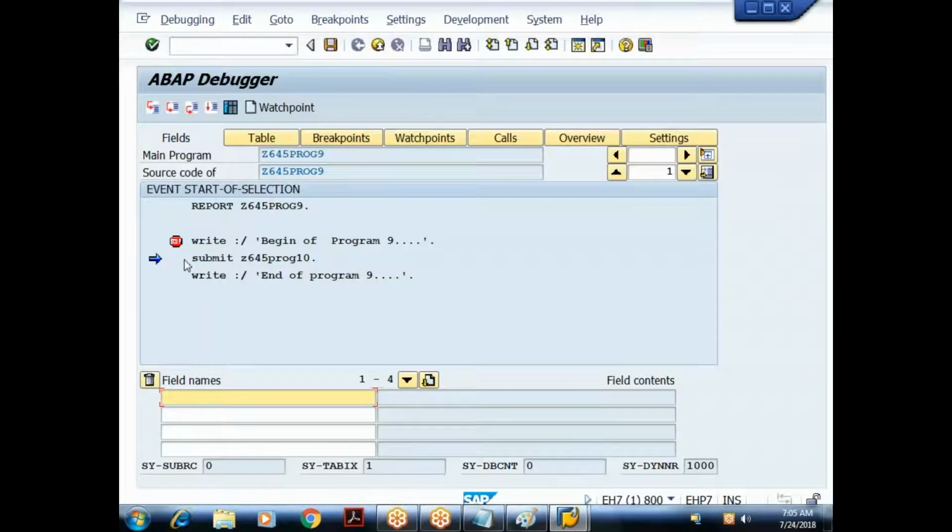What is the next statement about to execute? Submit. Submit 10. So what will the submit do? It shifts the control to the target program. Do we have this program physically? Yes, the program is available. So the control is shifted to this particular called program.